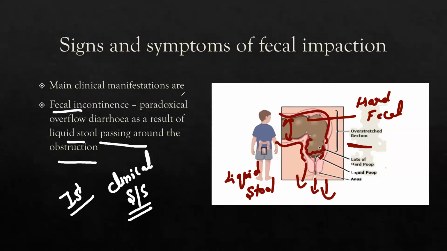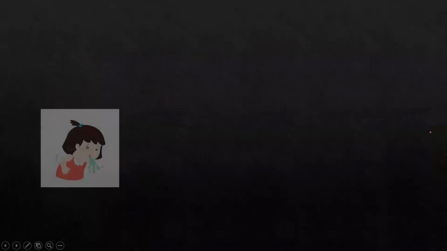So what was in the question? The leakage of diarrhea, or leakage of liquid stool around the obstruction site. So it is the clinical sign and symptom of fecal impaction here. Then let's have an overview of the other symptoms.